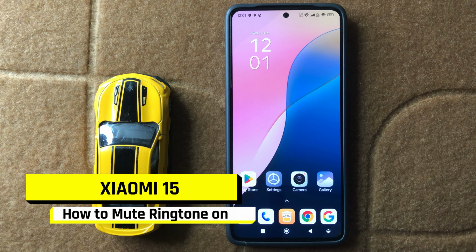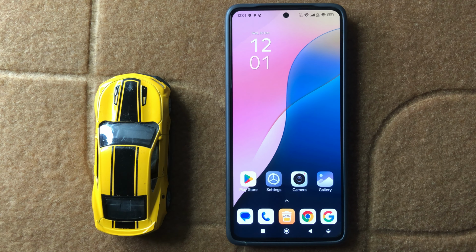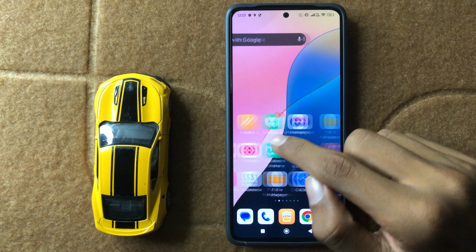Hey everyone, in today's video I am going to show you how to mute ringtone in Xiaomi 15. So let's start the video.